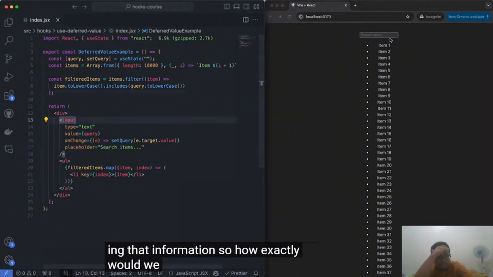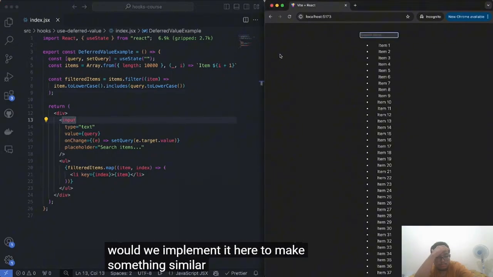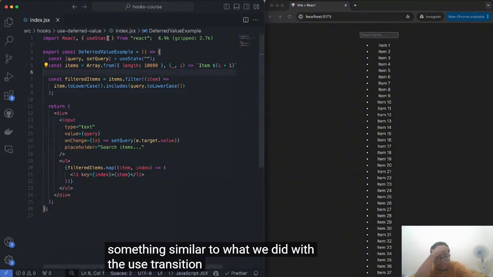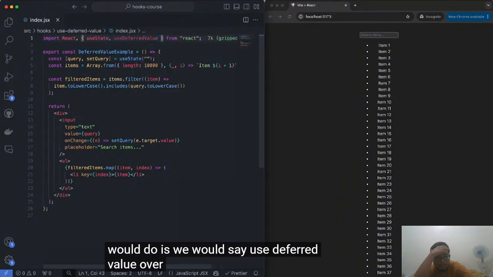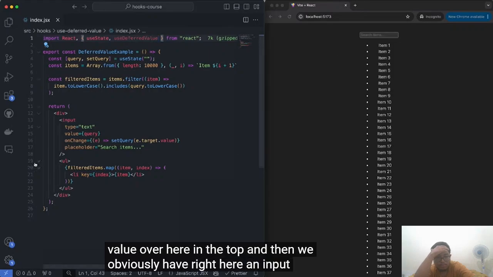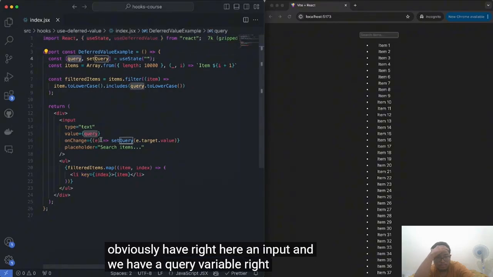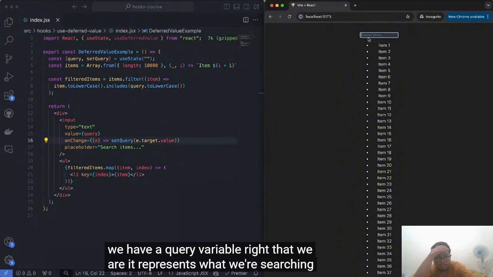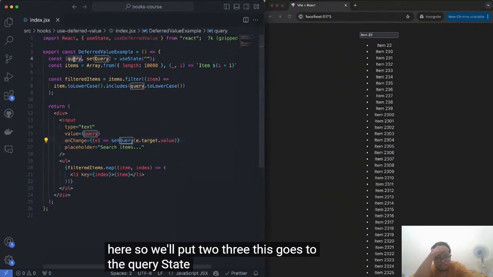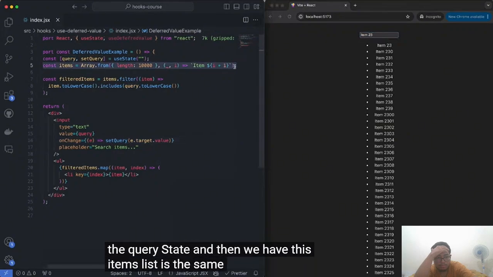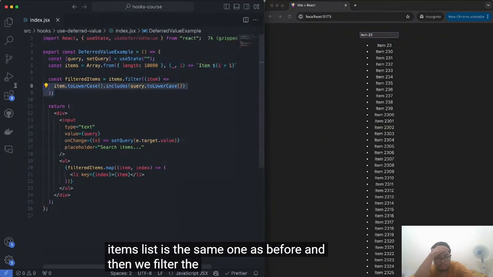So how exactly would we implement it here to make something similar to what we did with the use transition hook? Well, what we would do is say useDeferredValue over here at the top. And then we obviously have right here an input and we have a query variable, right? It represents what we're searching here. So we'll put it, and this goes to the query state. And then we have this items list, the same one as before, and then we filter the list.